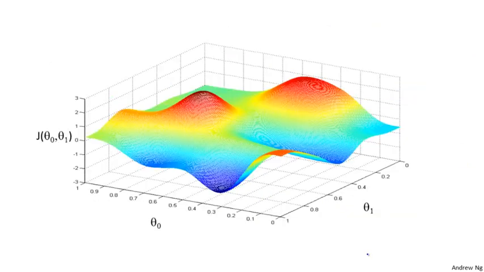So let's see in pictures what gradient descent does. Let's say you're trying to minimize this function. So notice the axes. This is theta 0, theta 1 on the horizontal axes, and J is the vertical axis. And so the height of the surface shows J, and we want to minimize this function. So we're going to start off with theta 0, theta 1 at some point. So imagine picking some value for theta 0, theta 1, and that corresponds to starting at some point on the surface of this function. I didn't initialize them to 0, 0, but sometimes you initialize it to other values as well.